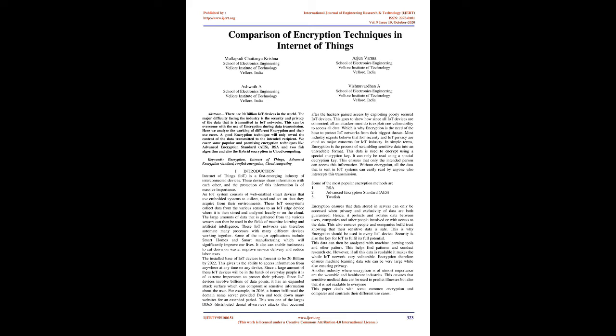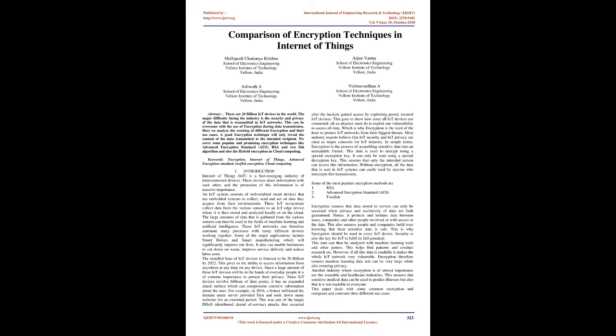This gives us the ability to access information from anywhere at any time on any device. Since a large amount of these IoT devices will be in the hands of everyday people, it is of extreme importance to protect their privacy. Since IoT devices involve billions of data points, it has an expanded attack surface which can compromise sensitive information about the user. For example, in 2016, a botnet infiltrated the domain name server provider Dyn and took down many websites for an extended period. This was one of the largest DDoS, distributed denial of service, attacks that occurred after the hackers gained access by exploiting poorly secured IoT devices.